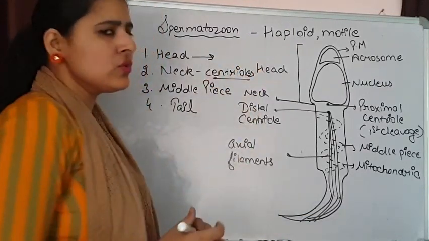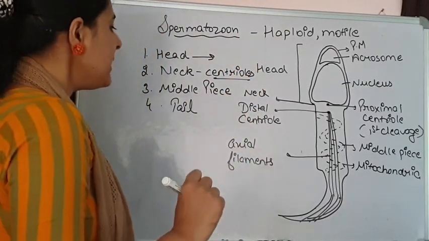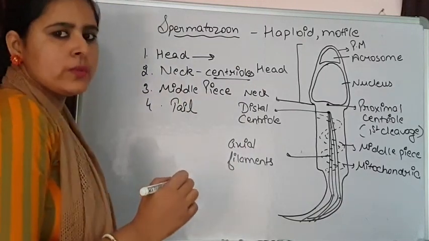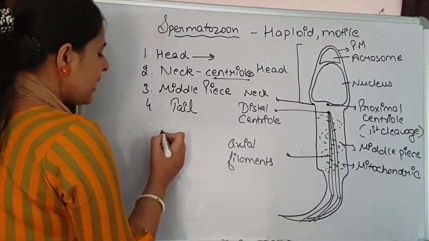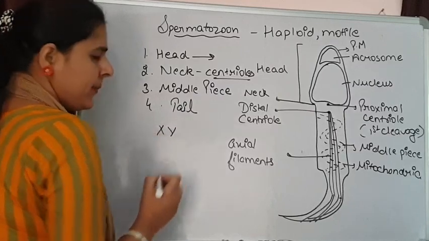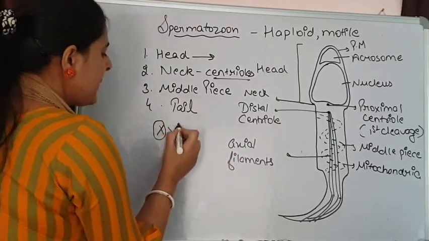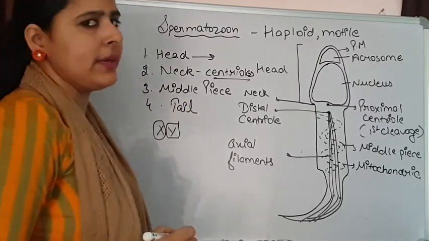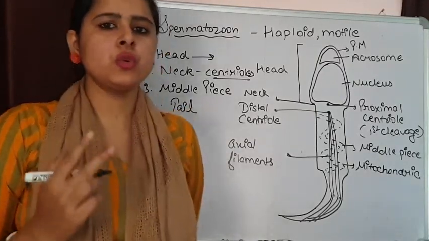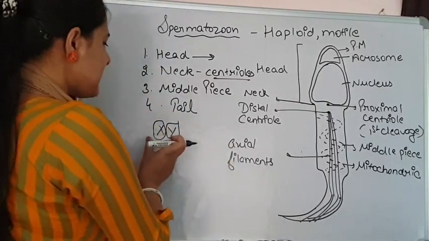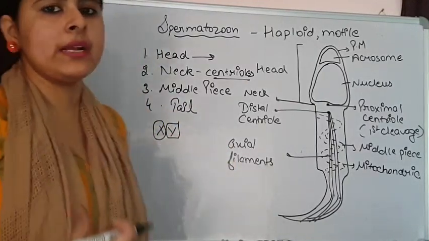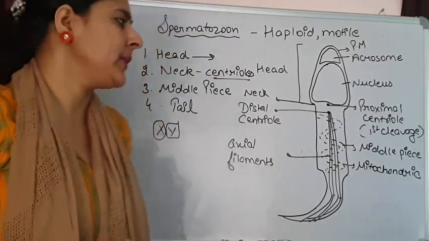Now these spermatozoa are containing the genetic material and the chromosomes. The allosomes are basically of two types, X and Y. So half of the sperms will be containing X chromosome and half of the sperms will be containing Y chromosome. Means two types of sperms will be there, X containing chromosome sperms and Y containing chromosome sperms will be there.